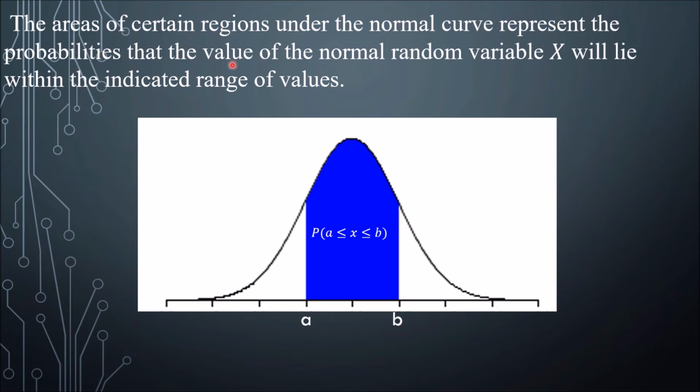The areas of certain regions under the normal curve represent the probabilities that the value of the normal random variable x will lie within the indicated range of values. So for example, here, if you want to find the area below this normal curve from A to B, you just need the probability of x between A and B.